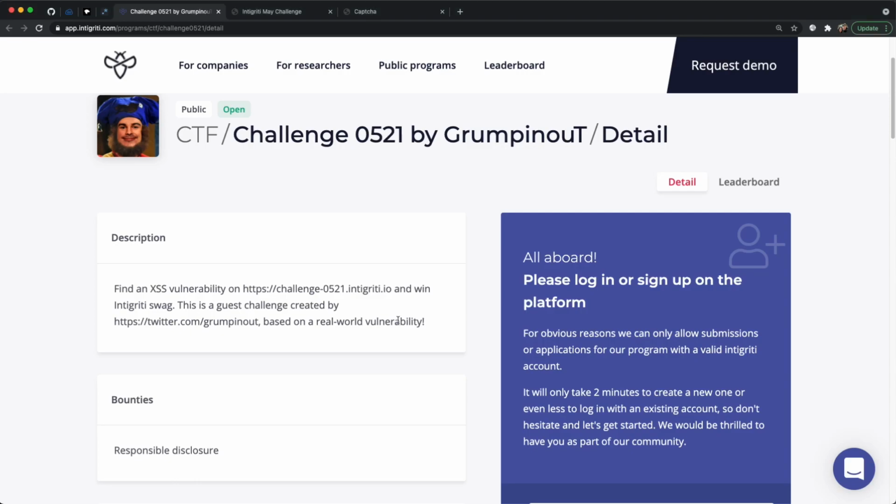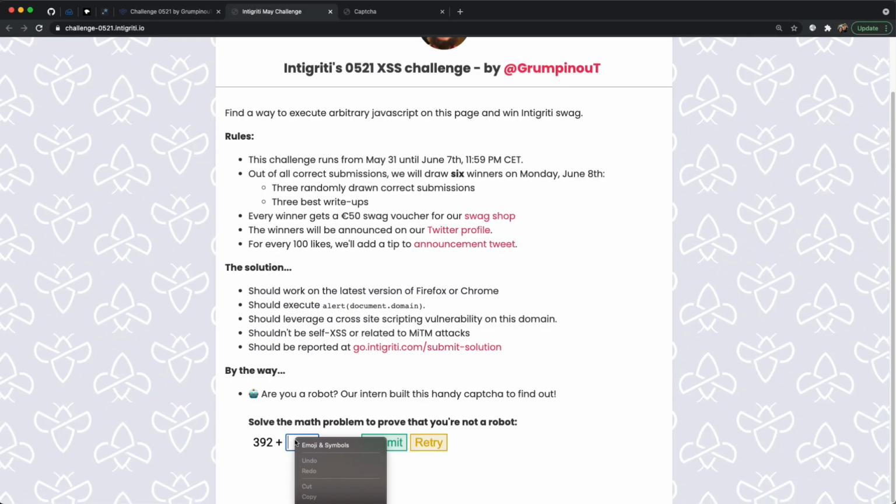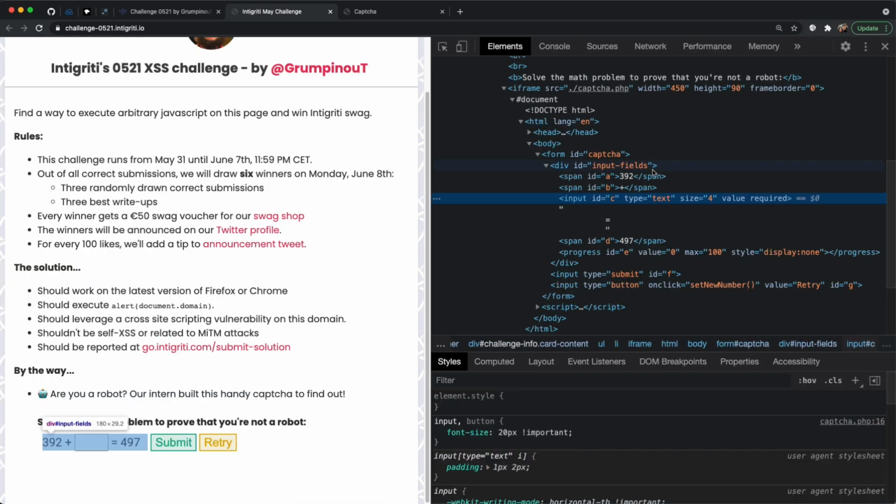So this is another Intigriti challenge based off a real-life vulnerability, this time created by a guy called GrumpinouT, who is also doing this as part of his research for his bachelor's degree. So jumping right in, I'm actually going to start this one off a little bit differently to normal. Normally I would run through the application, run through how it works, look through the source code, see if I can find anything interesting.